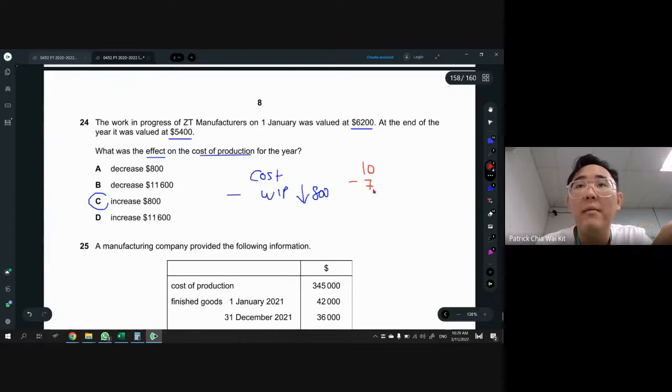So let's say 10 minus WIP 7, you will get your cost of production 3. If your WIP reduces, it must be less than 7, right? Less than 7, then it will be minus 6. Then you notice that my cost of production now is actually 4. So see the effect of your WIP going down, then your cost will go up. That is how it works. So the answer is C.